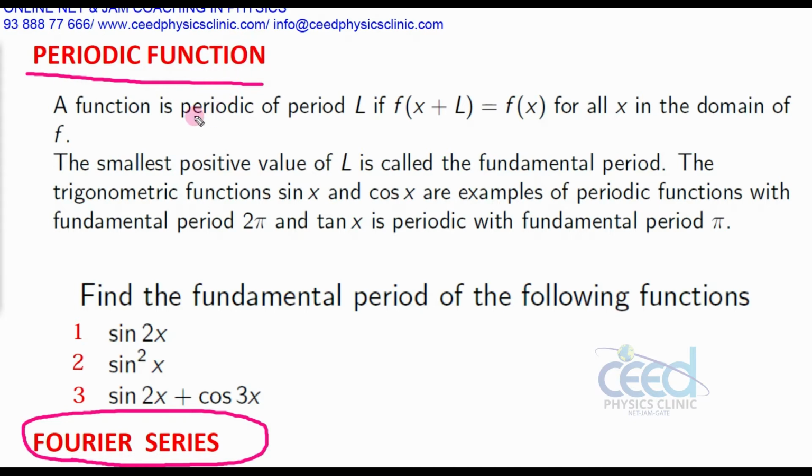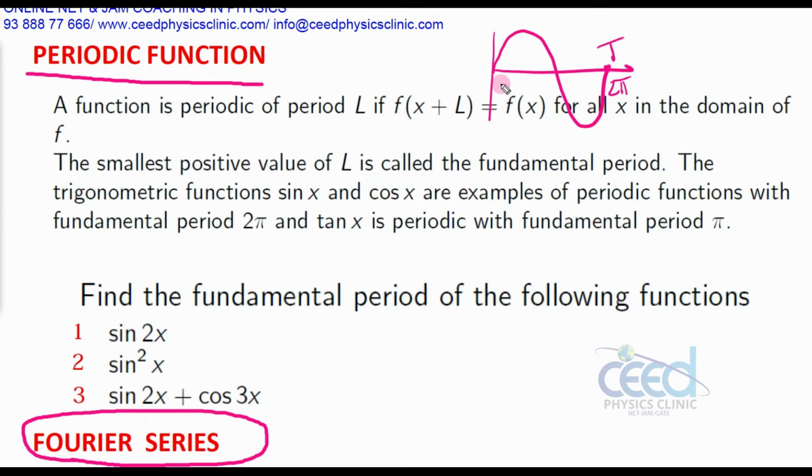For example, consider a sine function. Its time period is T, meaning it completes one complete sine wave in a time period T corresponding to 2 pi.